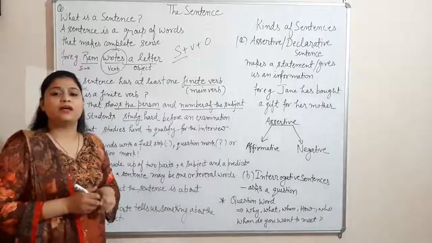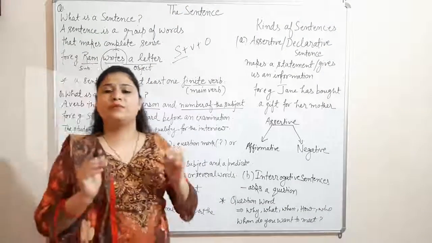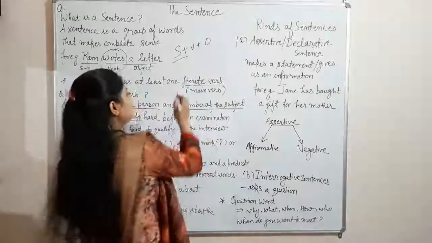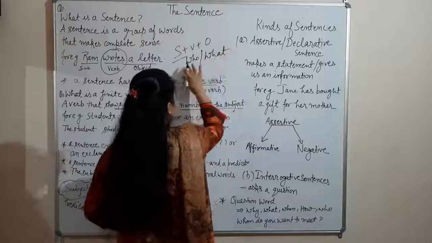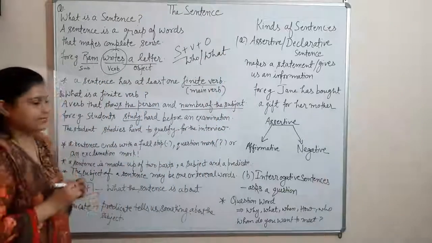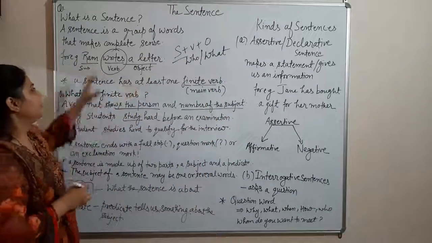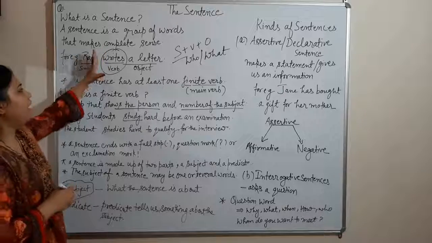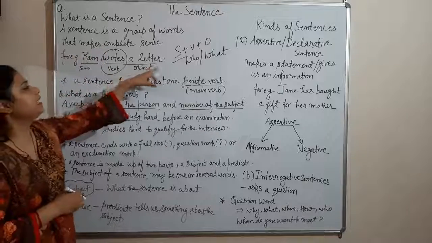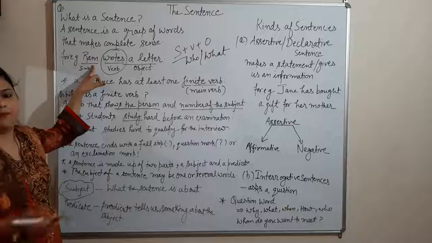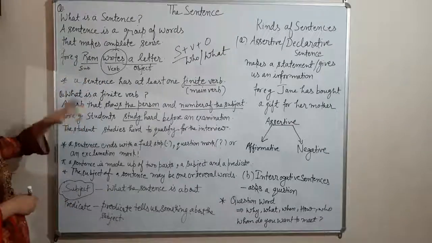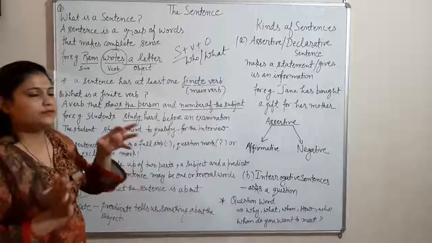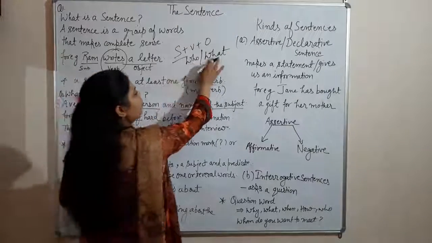So to find out the subject of a sentence, you should put who or what in the sentence. Ram writes a letter. Omit the word Ram and put who. Who writes a letter? You will get the answer Ram. Get it? So for knowing the subject of our sentence, it is very important to question who or what in a sentence.